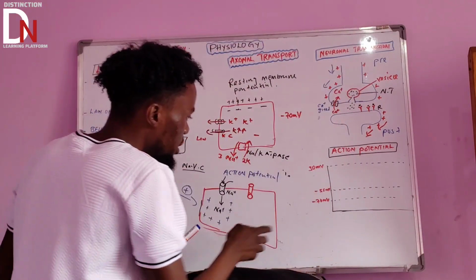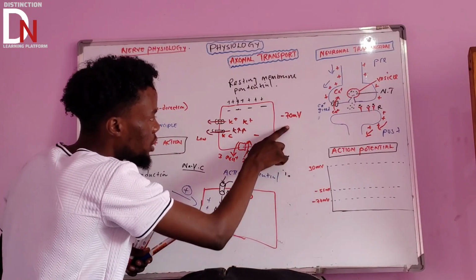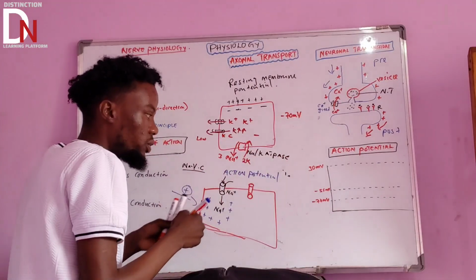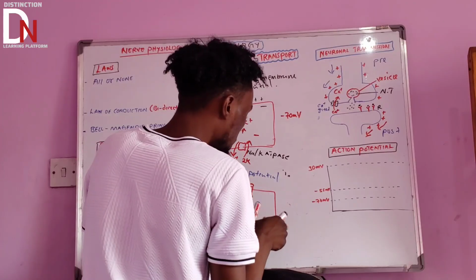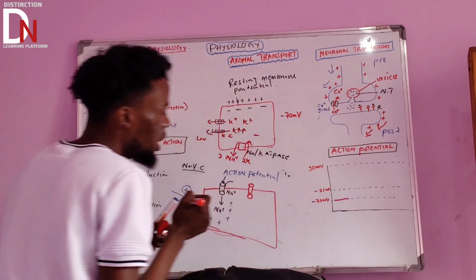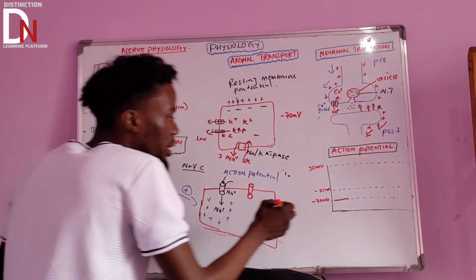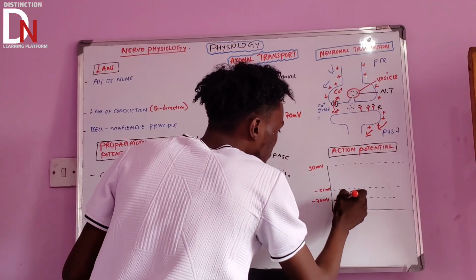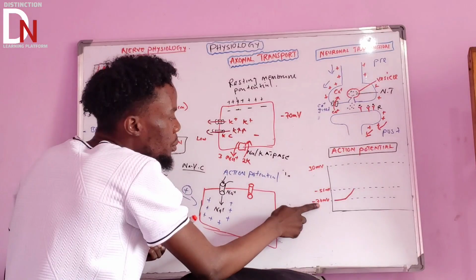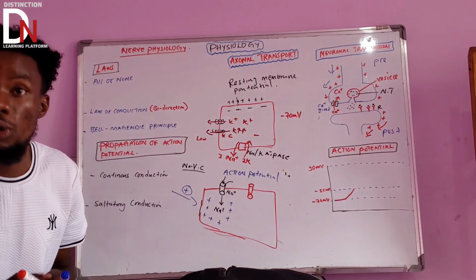Remember, this is negative 70 millivolts on the action potential graph, and we say that is the resting membrane potential. Let's just use red. This is the resting membrane potential. It is just like that. Now if you try to stimulate this cell, then it will start moving up like that. Moving up means you are making this cell become more positive, from negative 70 going upward.